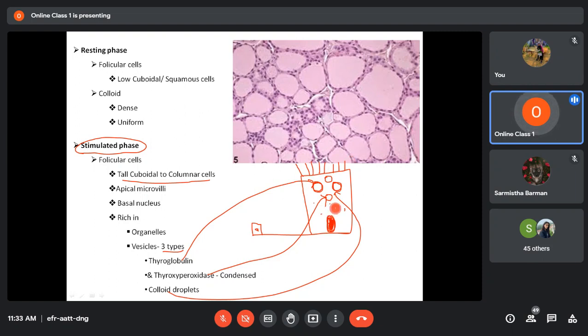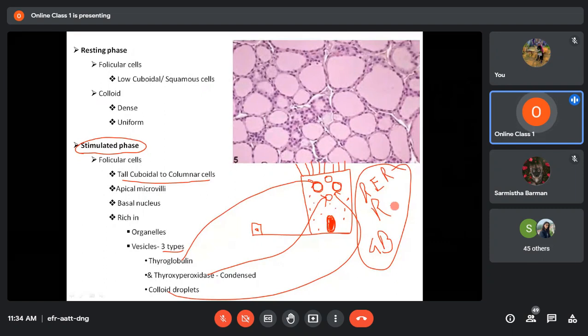Their cytoplasm will be filled with numerous organelles, mainly rough endoplasmic reticulum, ribosomes, and Golgi bodies. These 3 structures are predominantly found.